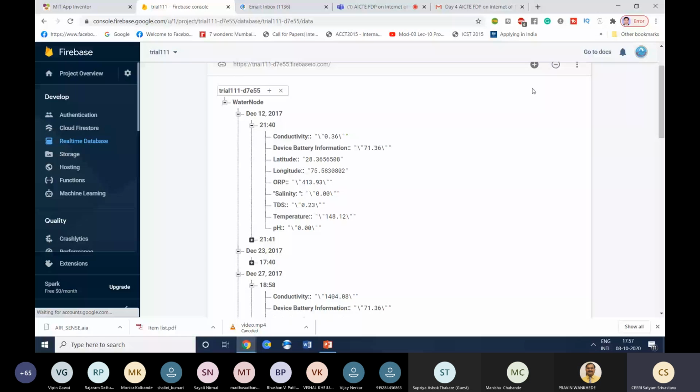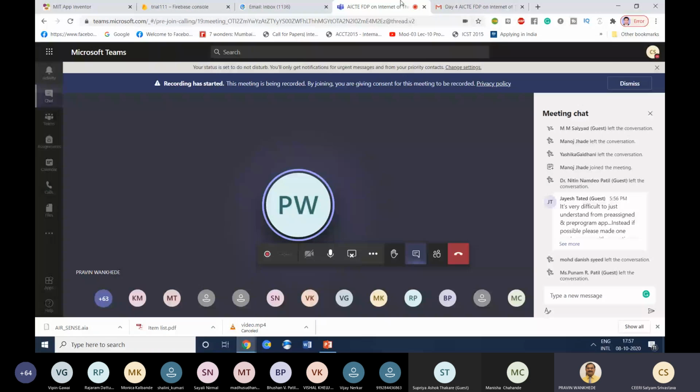This is very simple. First implement the sample app that I will send you, and see whether your data is coming from hardware to app and it is going to your cloud or not. And if you are facing any kind of issues, please let me know. If there is any kind of confusion, please ask. I request participants to raise their hands if you have any queries, or they can unmute themselves and ask any queries to our expert.